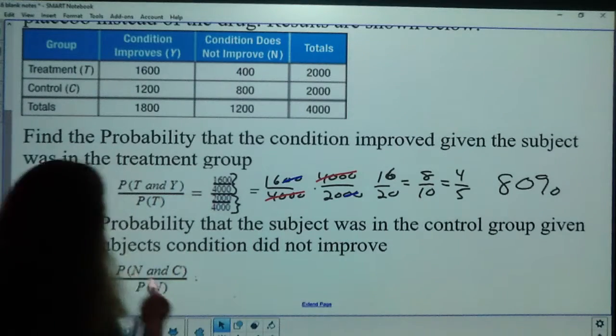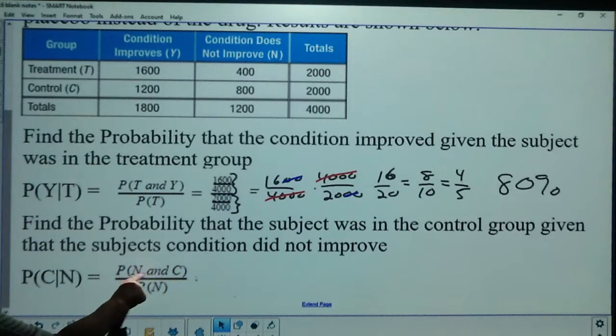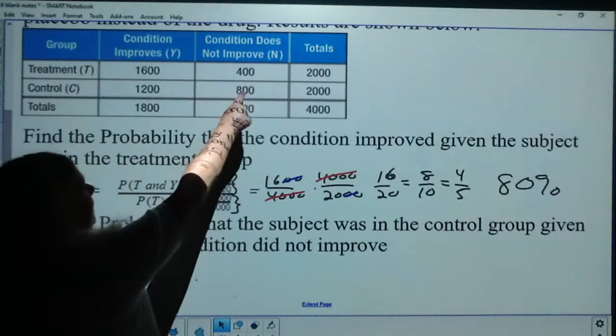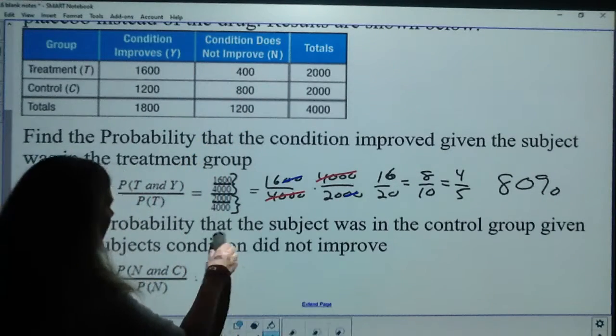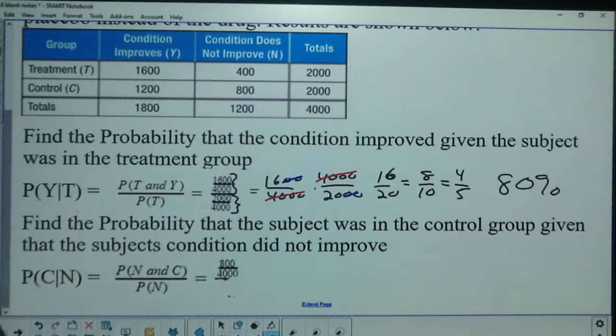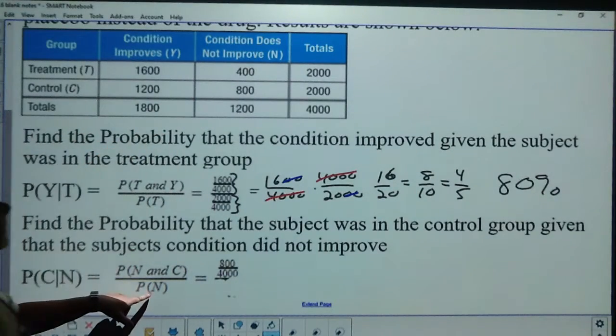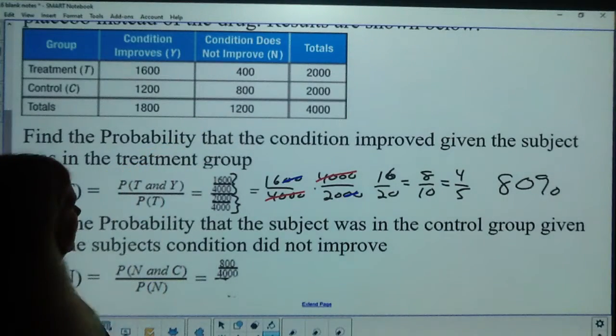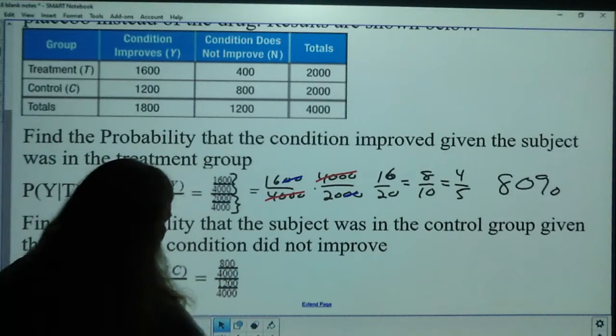So how many people were in the no improvement and the control group? 800 out of the 4,000. The probability of not improving is 1,200 out of 4,000.